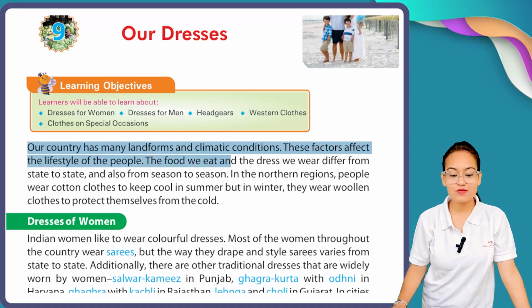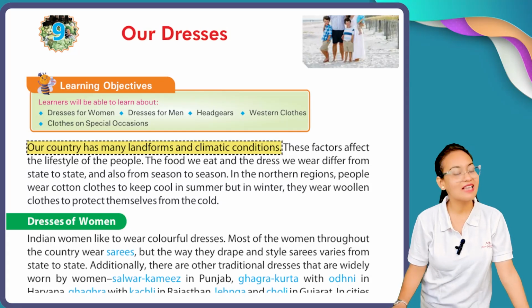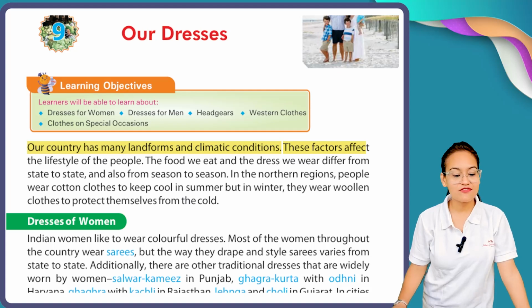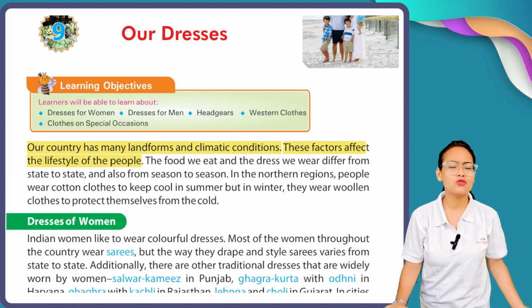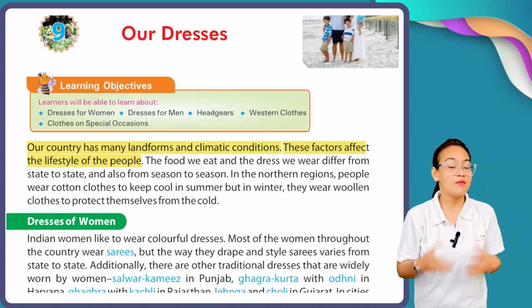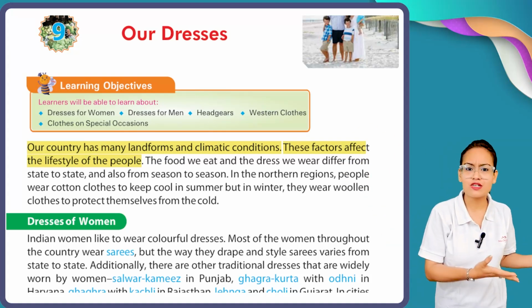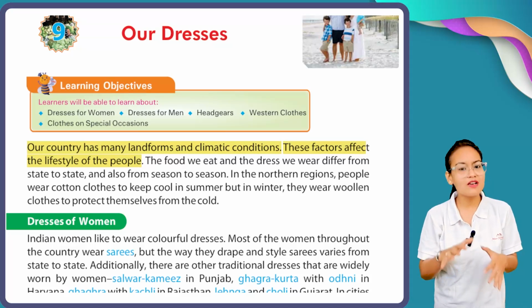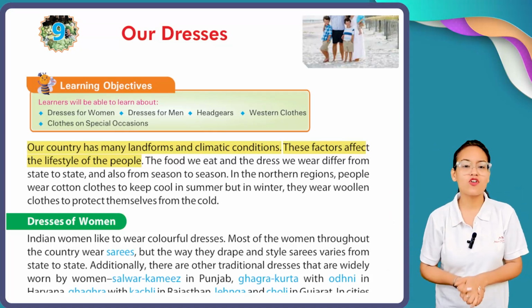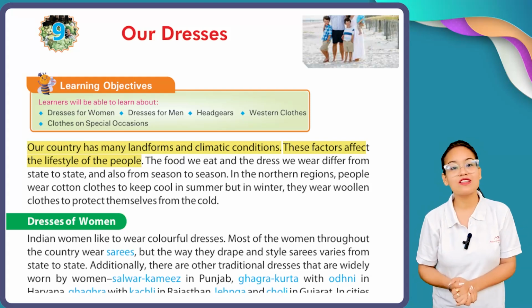Our country has many landforms and climatic conditions. These factors affect the lifestyle of the people. As you know, our country, India, is a vast country. That's why many physical features are present here, like mountains, coastal areas, deserts, and plains. Similarly, in all those physical landforms, population lives. So the clothing style of those populations is totally dependent upon their physical features.